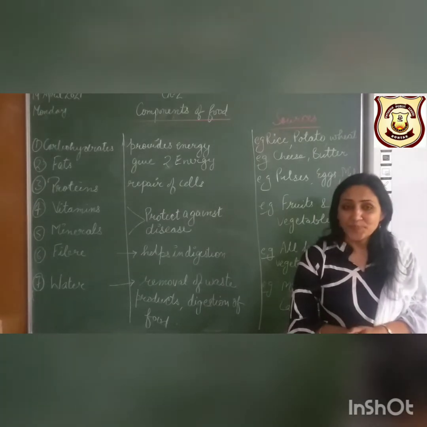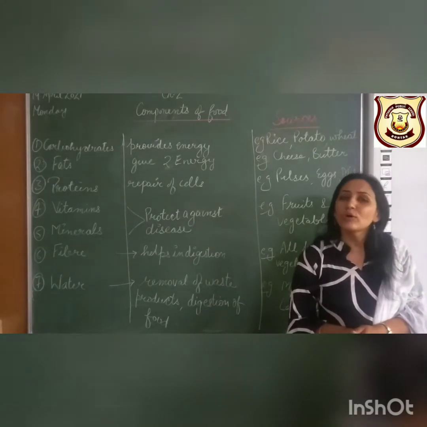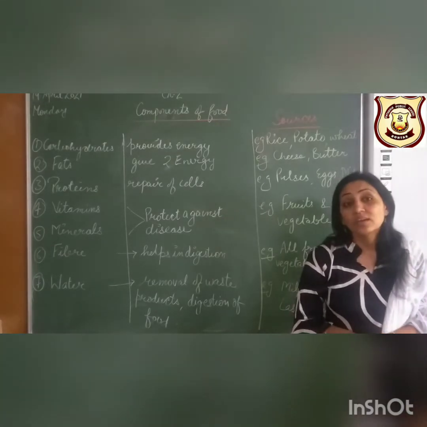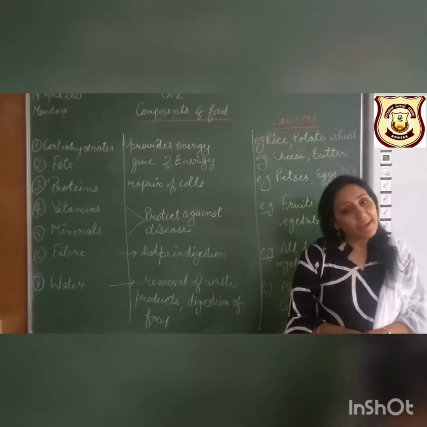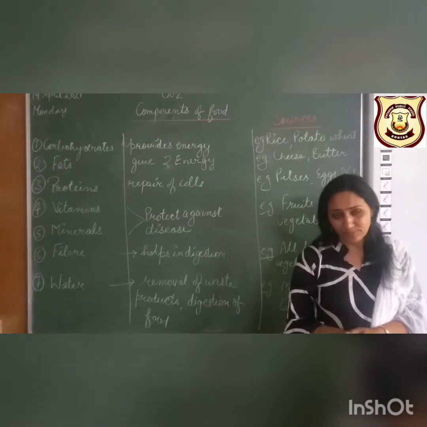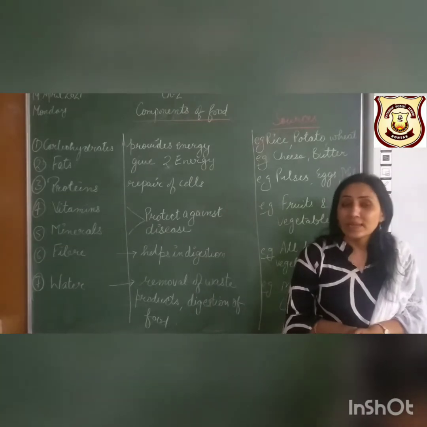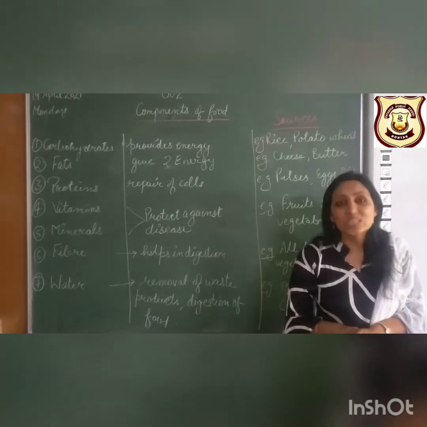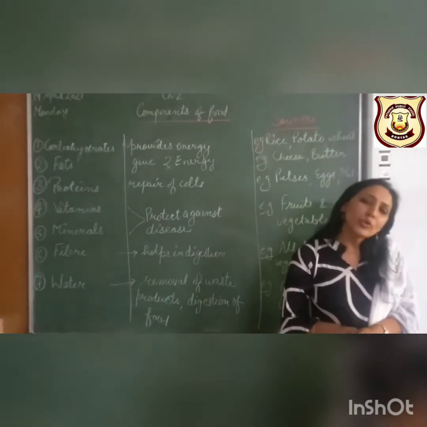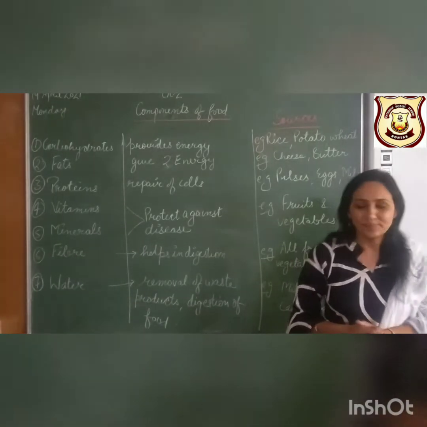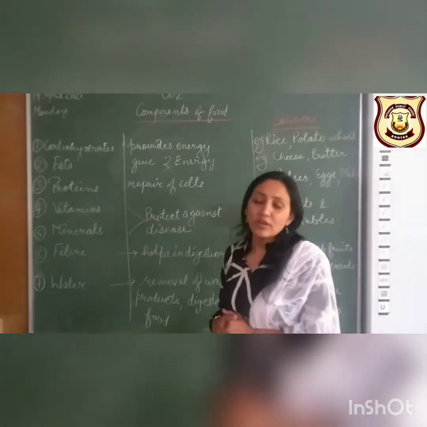Next is sprouts. Sprouts contain a lot of vitamins, minerals along with iron. You know iron helps in blood formation. And the last is milk. Milk is a complete food. Milk is mainly rich in proteins. And what do proteins do? Today we are going to discuss one by one these types of nutrients. So let's start. First is carbohydrates.